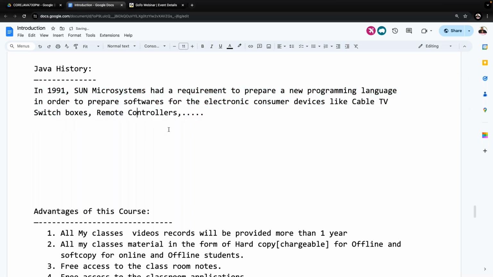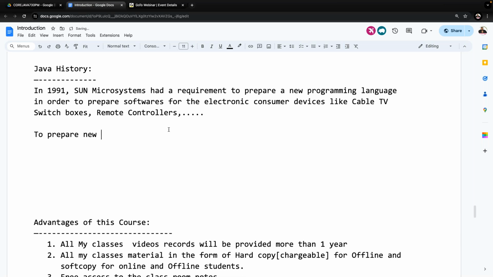This is the origin, the initial requirement for preparing the Java programming language. Sun Microsystems wanted to prepare a new programming language, and by using that new language, they wanted to prepare software for simple electronic consumer devices like cable TV switch boxes, remote controllers, and so on. This is that initial requirement. All right.